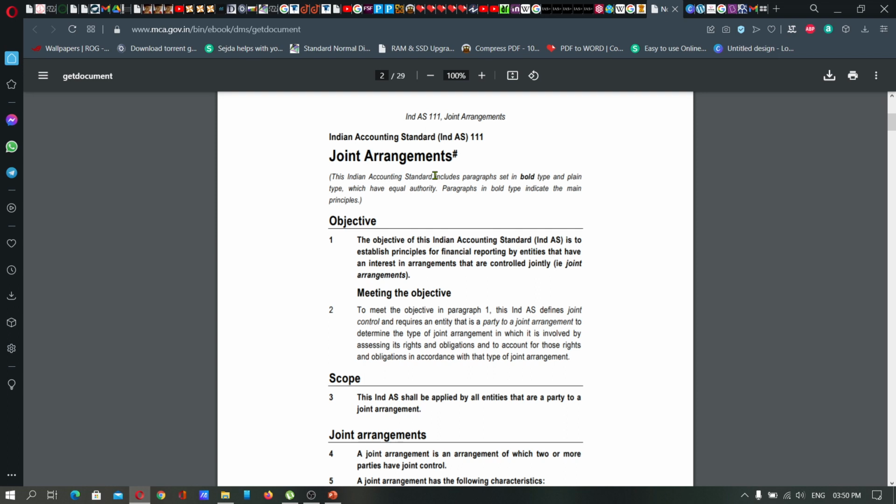Joint arrangements we can simply say are joint ventures. So when two or more companies join together under an arrangement or an agreement, it may be a contractual agreement between two or more companies to work together for any particular purpose. Such activity is known as a joint venture, or we can say joint arrangement. So the financial statements of such joint ventures should comply with Ind AS 111.